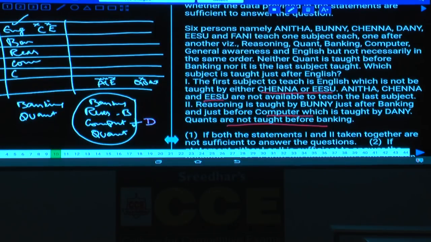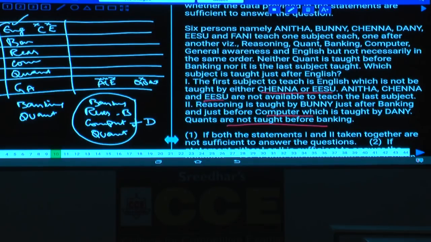Next one is quant, because quant cannot be the last subject. Then what else is left over here? Computer or general awareness, isn't it? Reasoning, quant, banking, computer, general awareness, and English. And computer and general awareness must be at this place.